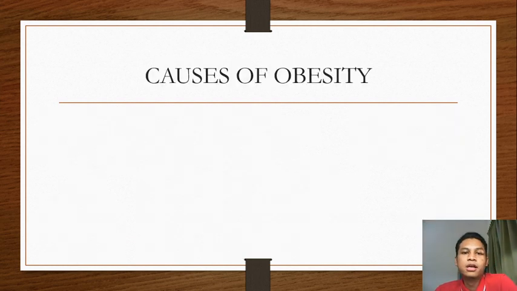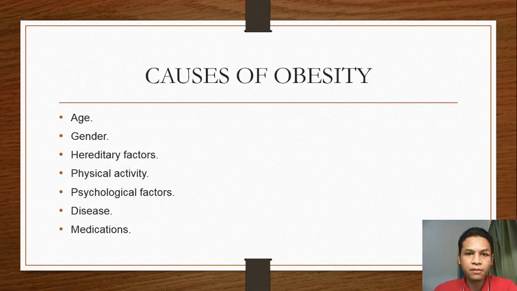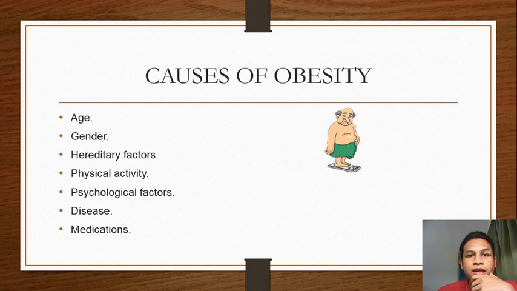Next, there are 7 causes that you can get obese. Firstly is age. Increasing age will cause the metabolic rate to decrease. Therefore, weight gain will be significant even if there is no change or increase in eating habits in terms of amount, type and frequency.